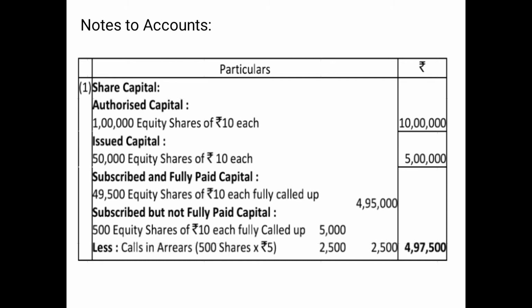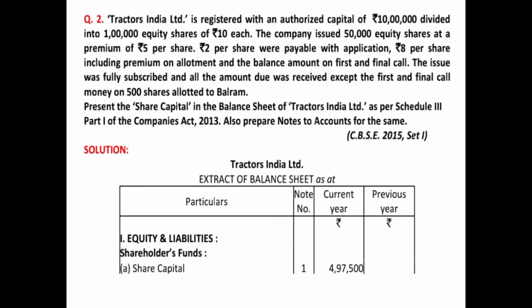So 4,95,000 fully called up and paid up, plus the amount which is subscribed but not fully paid up capital, excluding the calls in arrear, that means 2,500. So your net share capital comes to 4,97,500, which will finally be shown in the balance sheet under the heading equity and liabilities, subhead shareholder funds, subhead share capital. And as you can see, we have already discussed the balance sheet format while discussing the chapter common size and comparative statements.